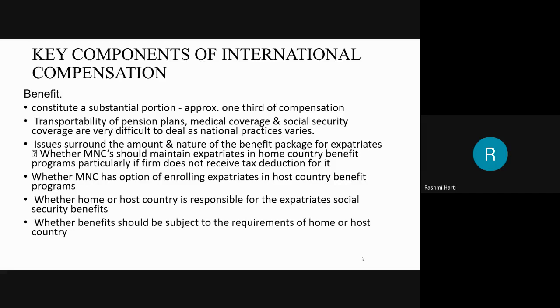And whether benefits should be subjected to the requirements of the home or host country. Whatever benefits you are giving, can you take into consideration the home country benefits and give them directly, or are you going to look at the situation in the host country and then give the benefits? These are the issues which come in when deciding upon the benefits. So that's what we say, benefits is a crucial decision which is to be taken by the HR manager.